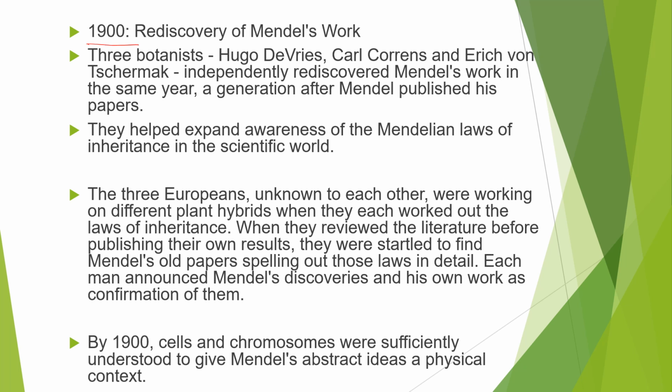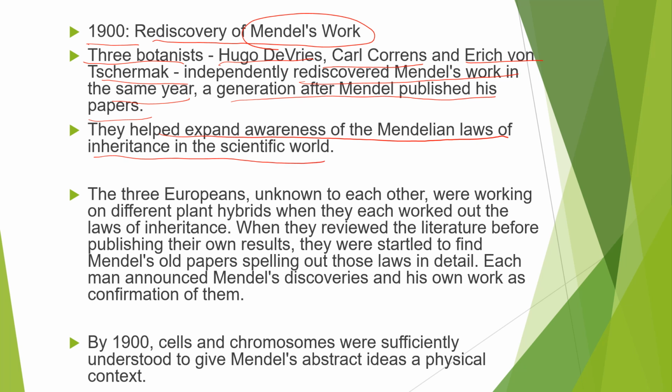So in 1900, what happened? Rediscovery of Mendel's work was done. Three botanists were there: Hugo DeVries, Carl Correns and Erich von Tschermak. They independently rediscovered Mendel's work in the same year, a generation after Mendel published his work. In 1900, they helped to expand the awareness of Mendelian laws of inheritance in the scientific world.